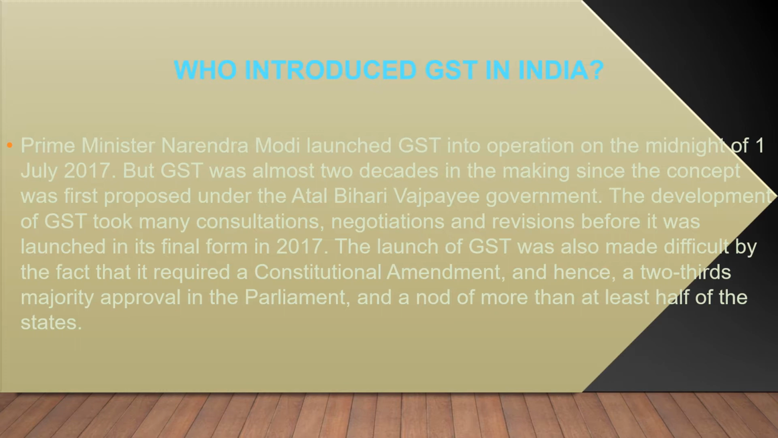But GST was almost 2 decades in the making since the concept was first proposed under the Atal Bihari Vajpayee government. The development of GST took many consultations, negotiations and revisions before it was launched in its final form in 2017. The launch of GST was also made difficult by the fact that it required a constitutional amendment, and hence, a 2/3 majority approval in the parliament, and a nod of more than at least half of the states.